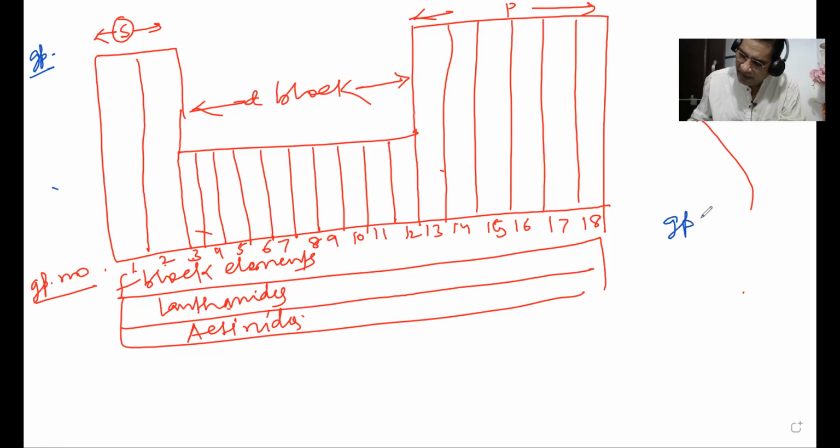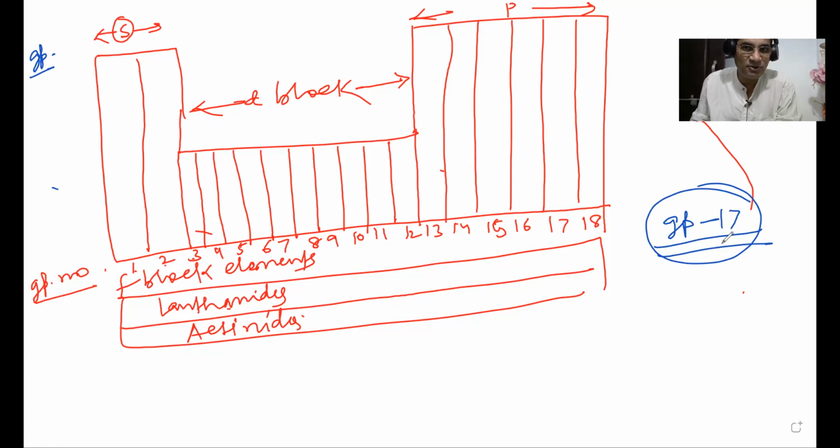See, if you have written like this, how will you spell it out? Group number 17. Yeah, who said this, Mesha? Who said group number 17? Astha, a lot of disturbance is there from your side. Tell them. Group number 17. Mesha, you said this is group number 17? Who said group number 17?